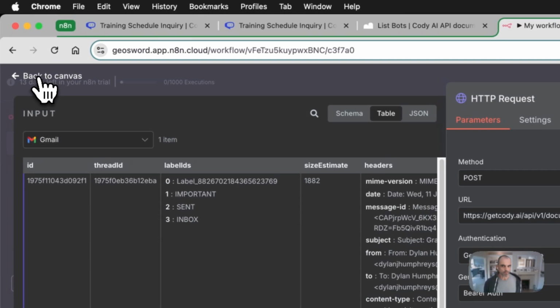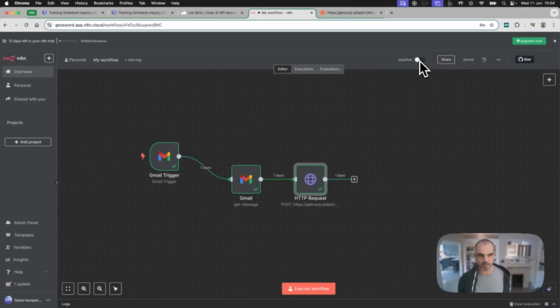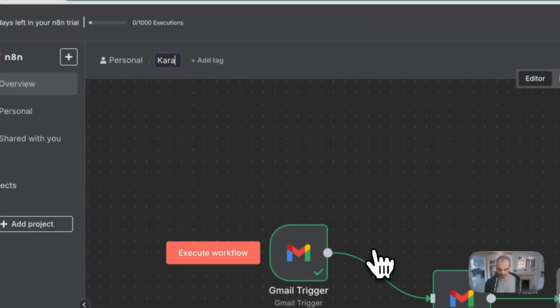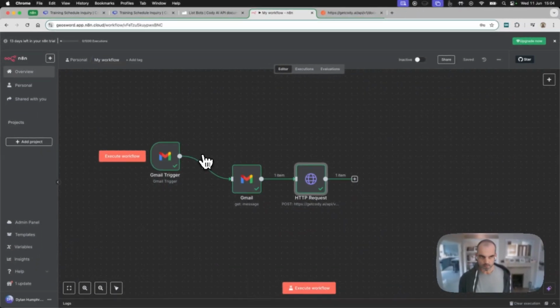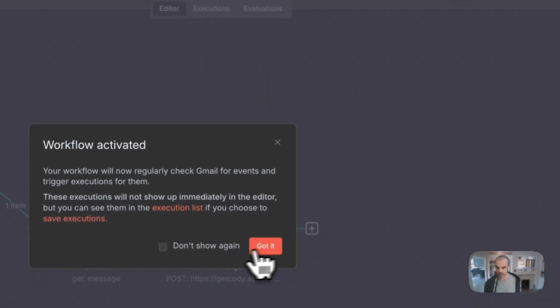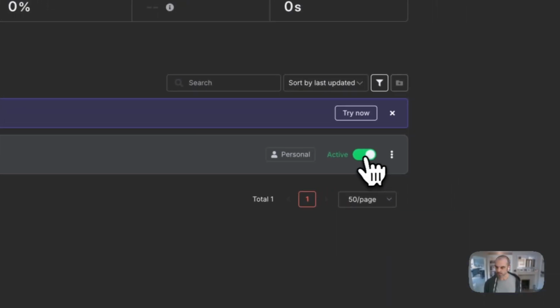So from here, I'm back in n8n. I'm going to come back here. This is our workflow. So what we can do now is give it a name. Karate knowledge. I can make it inactive. Sorry, make it active. Okay. And then when I go back to overview here, it's there, it's active.